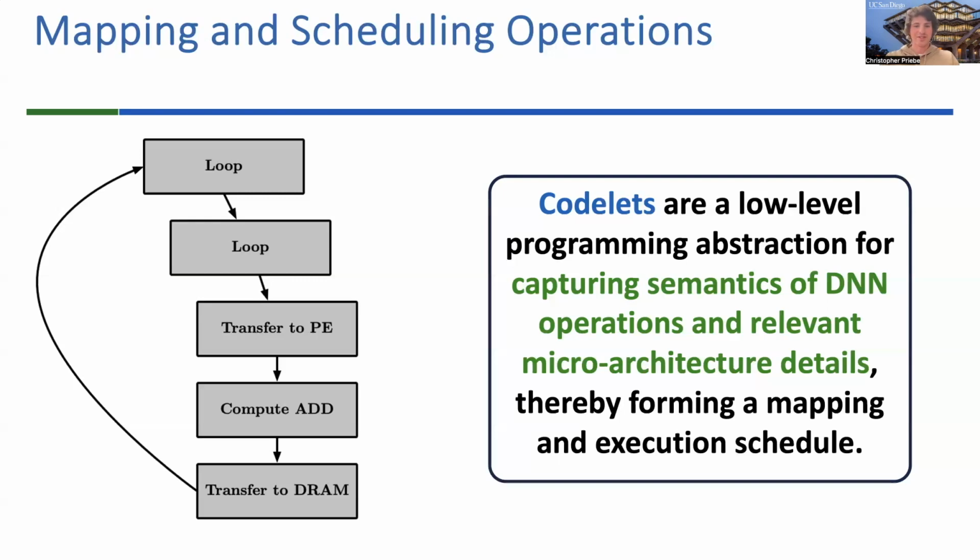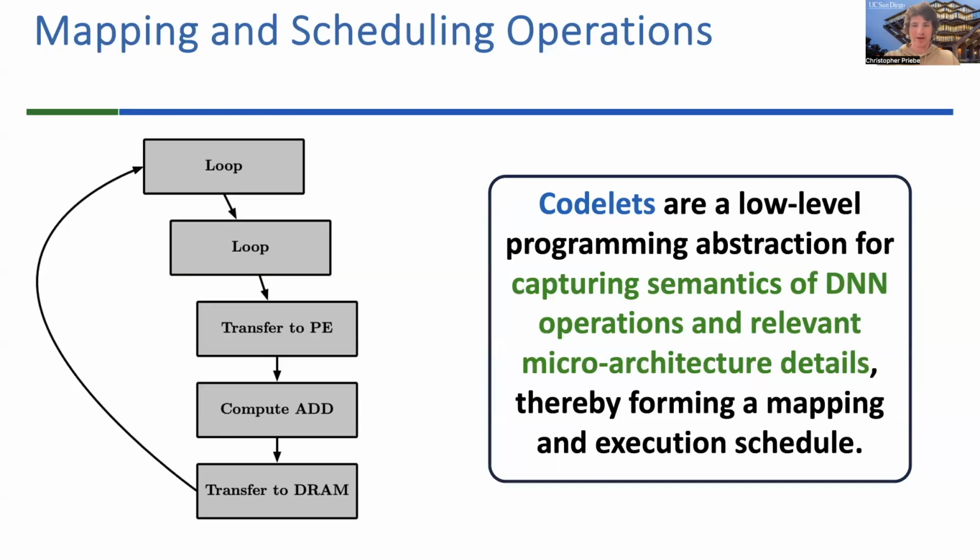So now we've discussed the architecture covenant graph, and this gives us a great way to represent the topology of our architecture. However, it doesn't tell us how we actually want to execute our operations on our architecture. And for this, we have devised codelets.